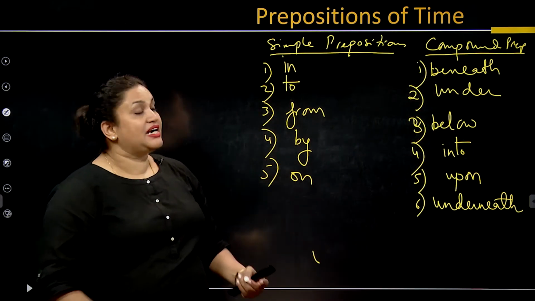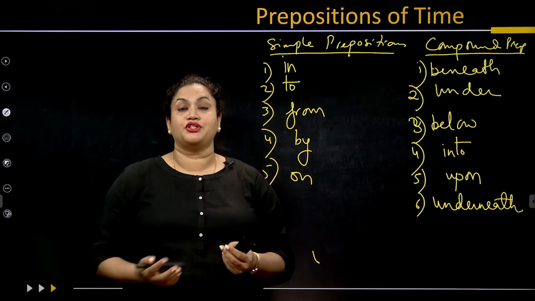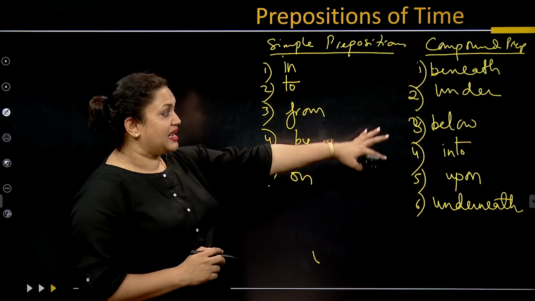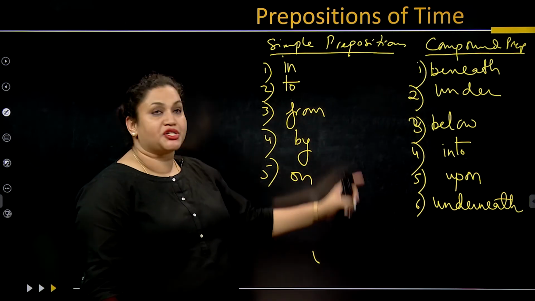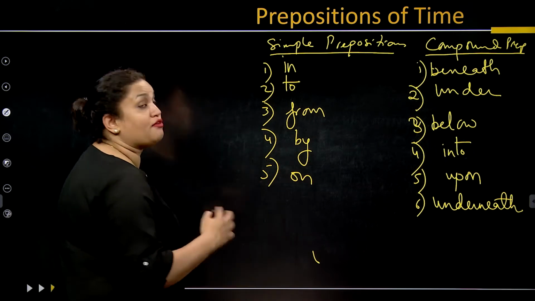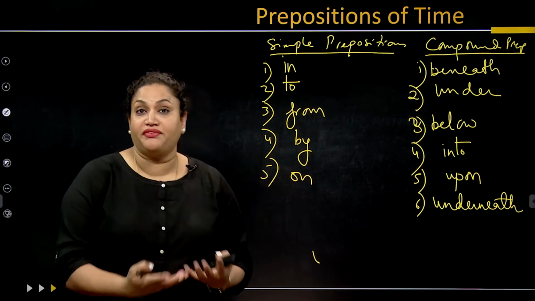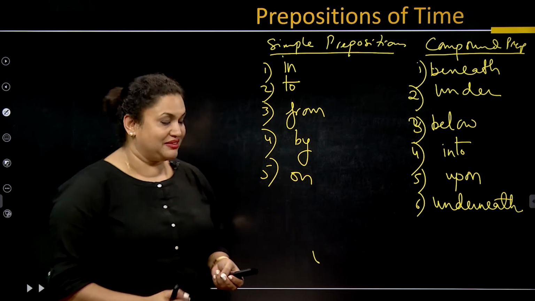These are words that are compound in nature. You will see that they are a combination of two words, not just one word. We have already seen how the phrasal prepositions look, so I don't think I have to explain it further.